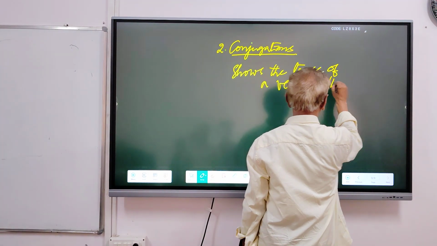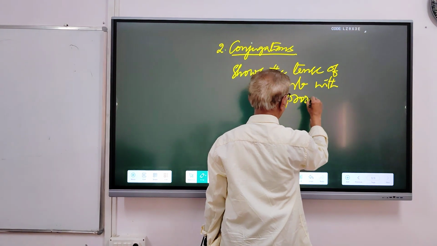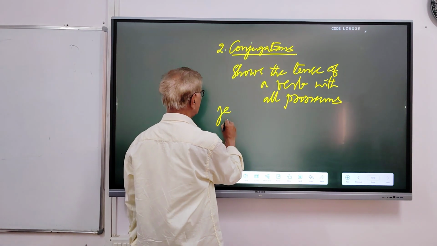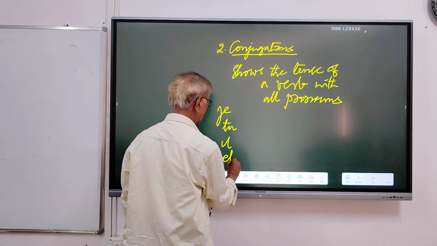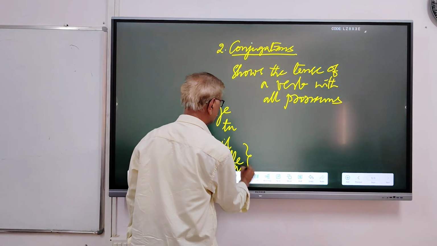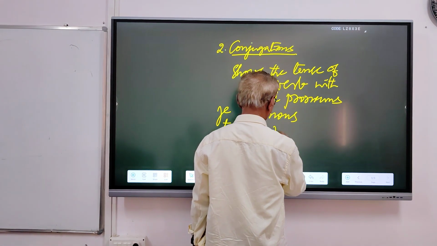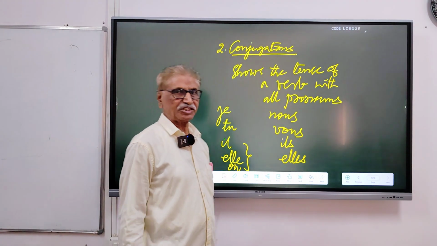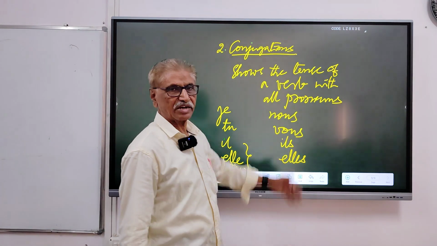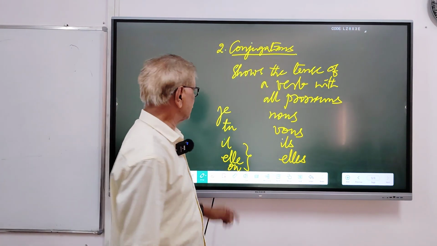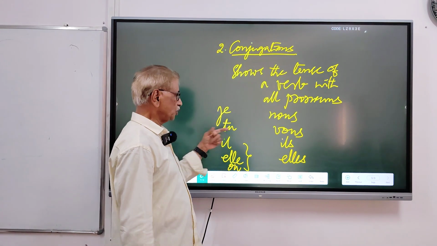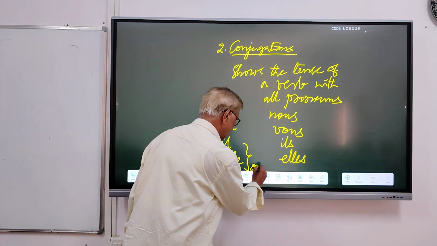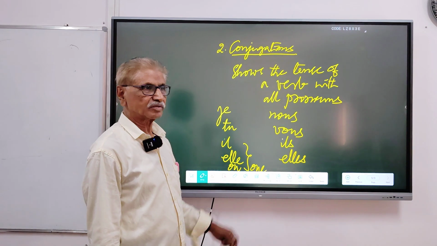with all pronouns. For example, je, tu, il, elle, on, nous, vous, il, elle. These are the French pronouns to learn the conjugations of verbs in a particular tense. For example, je is I, tu, you, il, he, elle, she, on means anybody, that is one in English, anyone.